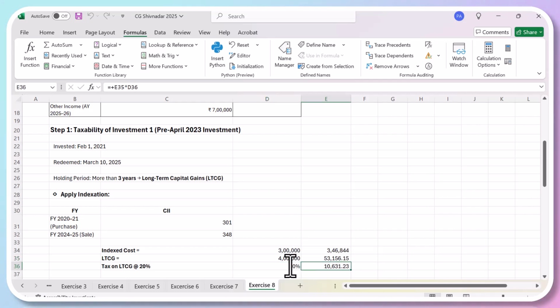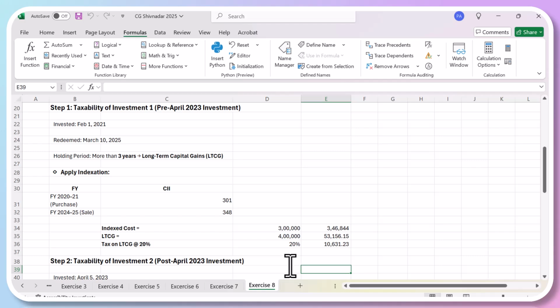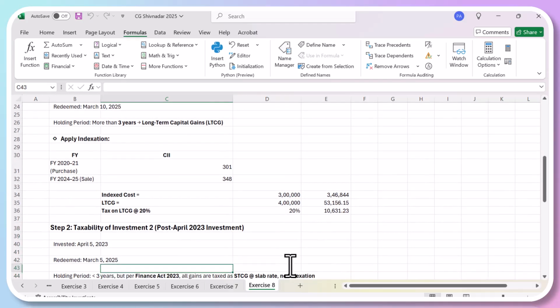Fine. So now we come to investment number two. Investment number two you have purchased after April 2023, on April 5th, 2023, and redeemed or sold them on 5th of March 23.